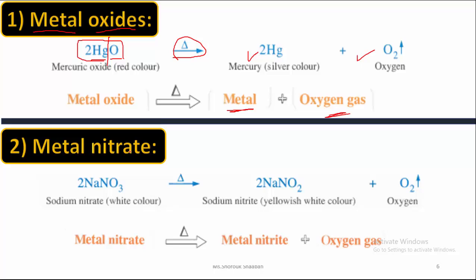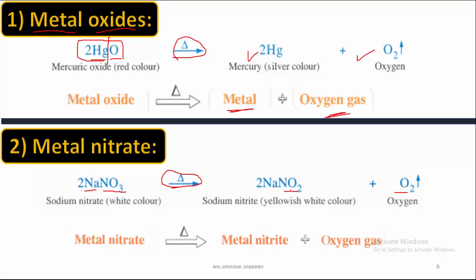Number two, metal nitrate. Metal here is sodium, Na, and nitrate is this atomic group, NO3. So I have metal nitrate. When I apply heat for this metal nitrate, the rule tells me that it will decompose into metal nitrite and oxygen gas. The difference here between nitrate and nitrite is that in case of nitrate group there is NO3, but in case of nitrite it's only NO2.